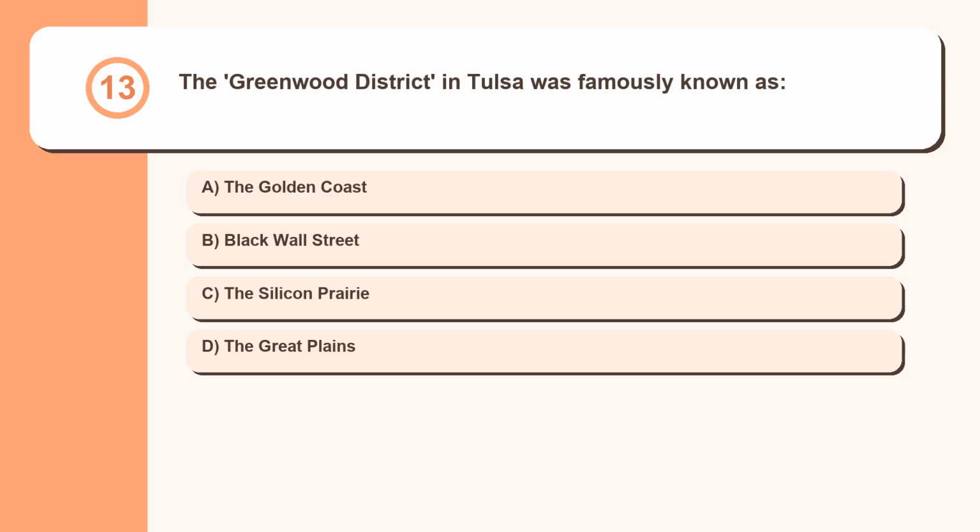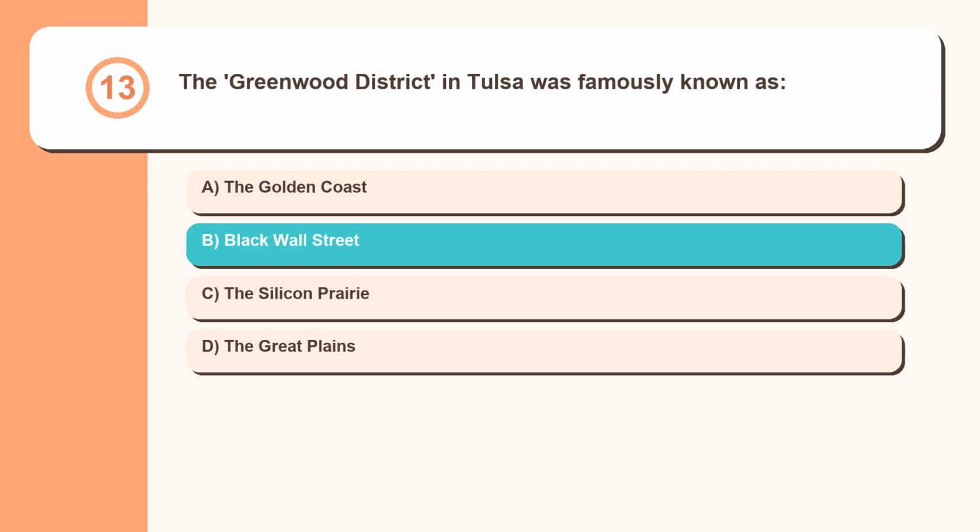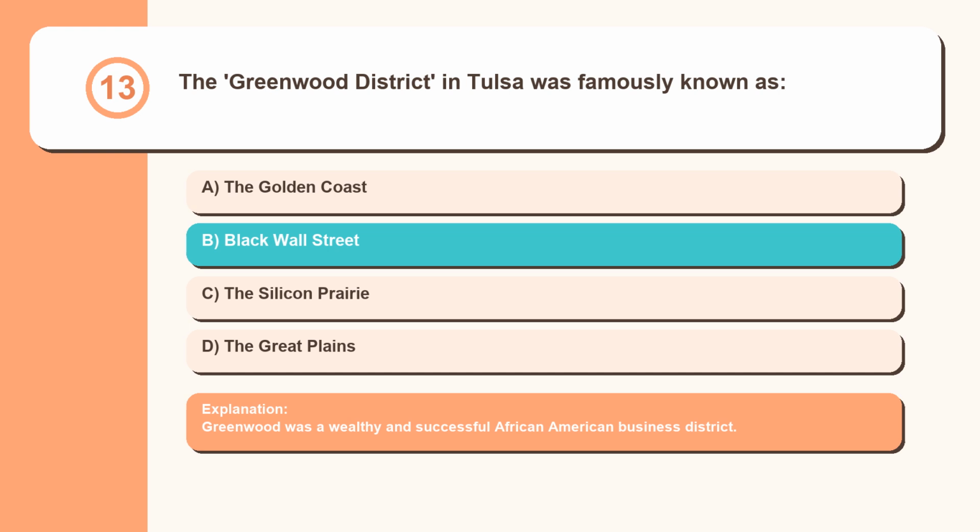Question 13. The Greenwood District in Tulsa was famously known as the Golden Coast, Black Wall Street, the Silicon Prairie, the Great Plains. Greenwood was a wealthy and successful African American business district.